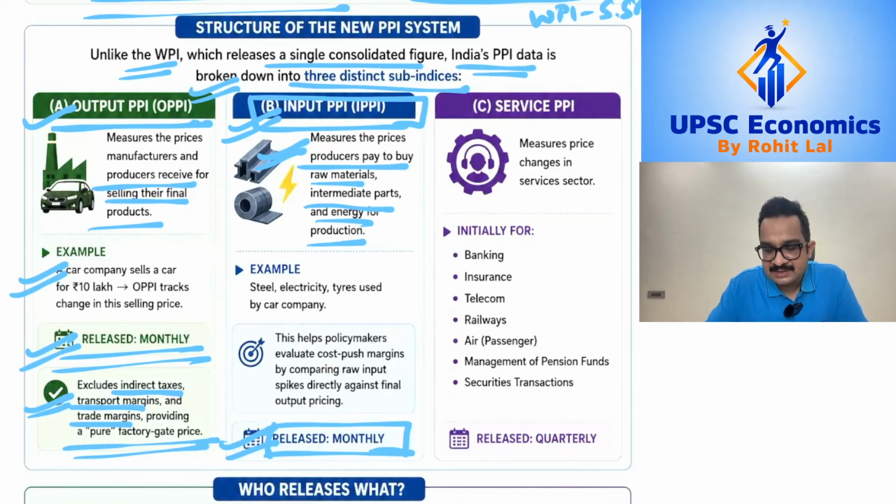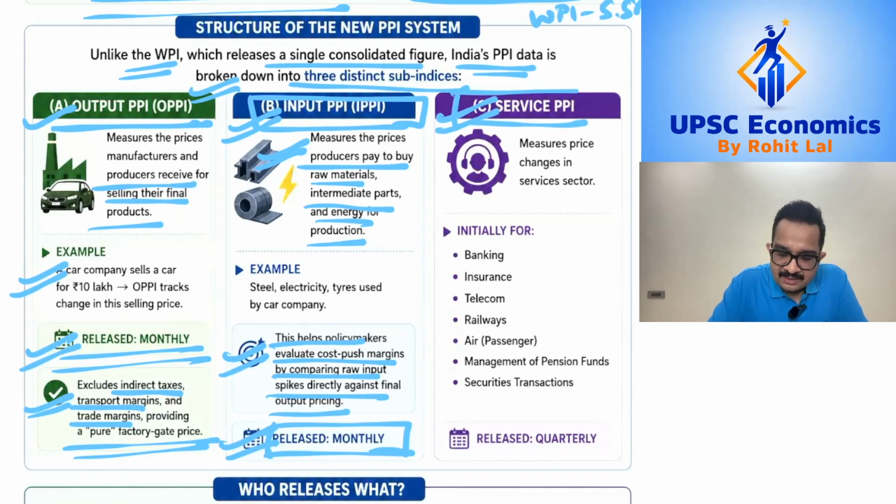Now, let's say the input prices are rising and the output prices are not rising in a similar proportion, then the input output PPI data is going to help one better understand, as we did through the car example, how much of the cost push margins are being eventually passed on to the consumer. That is, this is going to help one better understand how much of the price rise is eventually being passed on to the consumer.